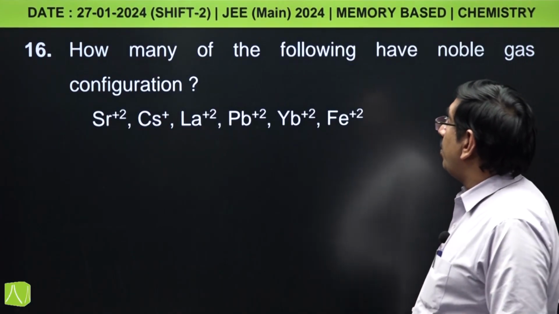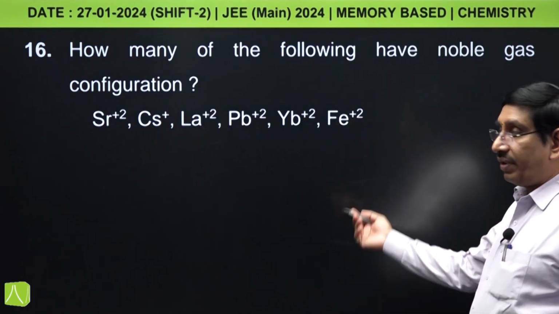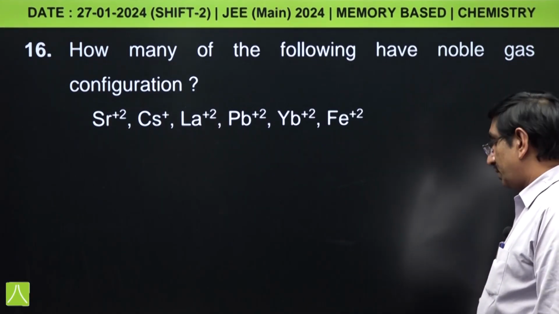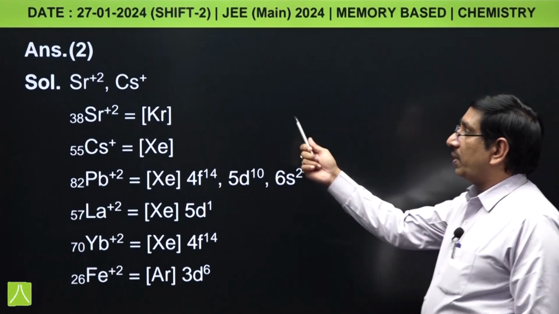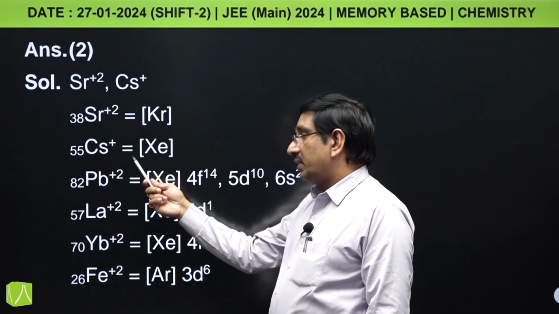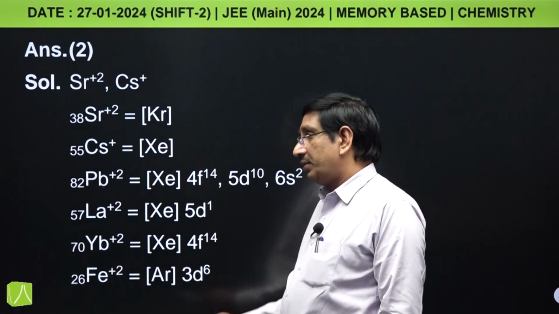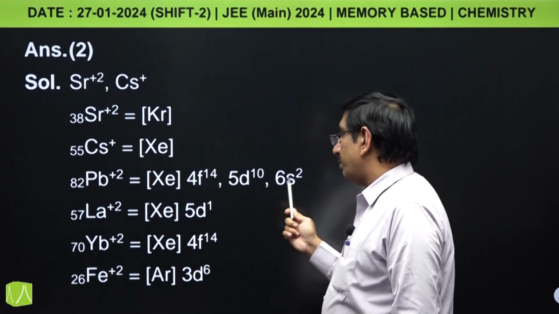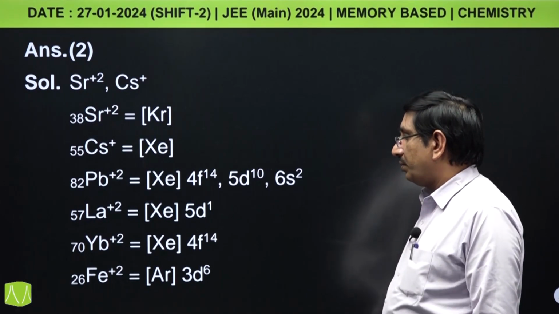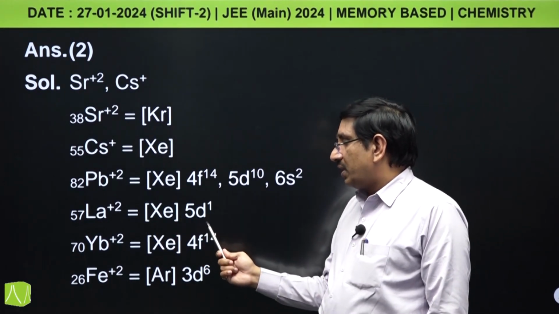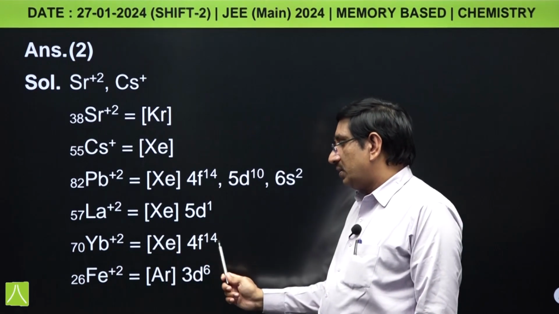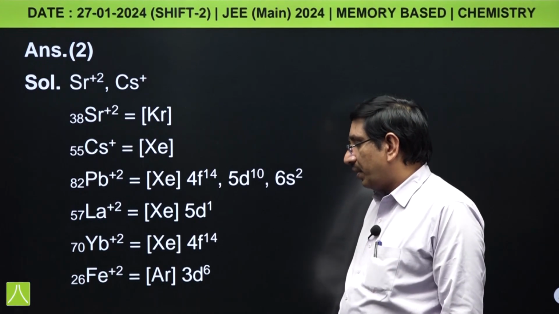Next question, how many of the following have noble gas configuration? बस आपको ये configuration लिख के चेक करना है given species का. तो strontium 2+ is having krypton configuration, cesium plus will have xenon configuration, Pb2+ is having xenon 4f14 5d10 6s2 configuration, and lanthanum 2+ has xenon 5d1 configuration, and ytterbium 2+ is having xenon 4f14 configuration.